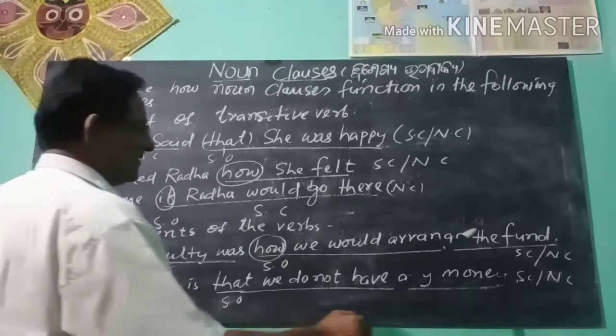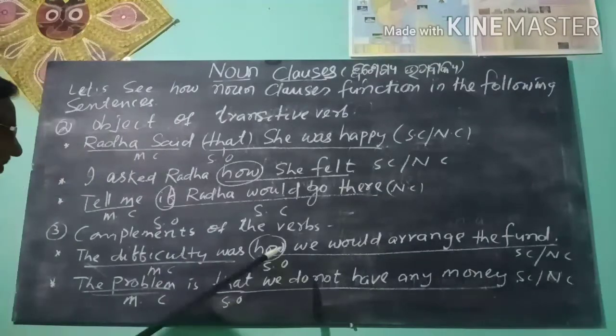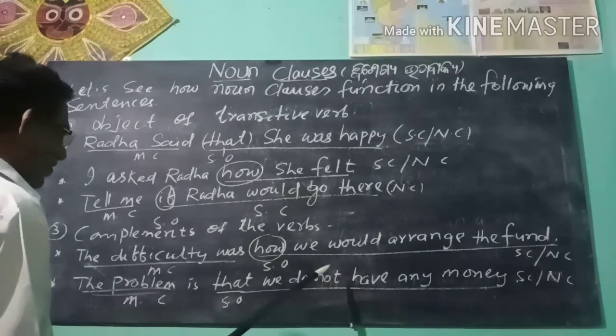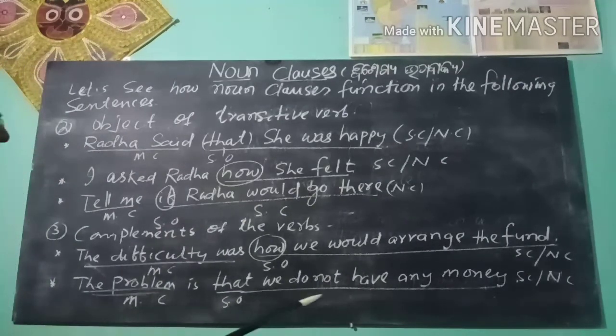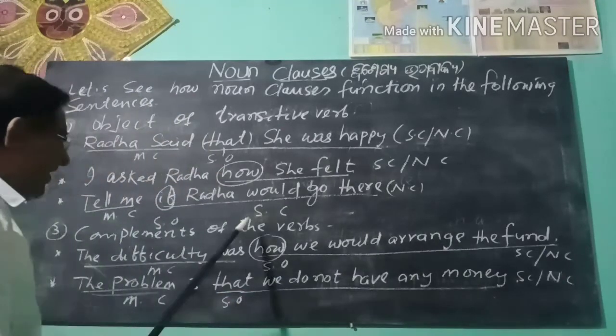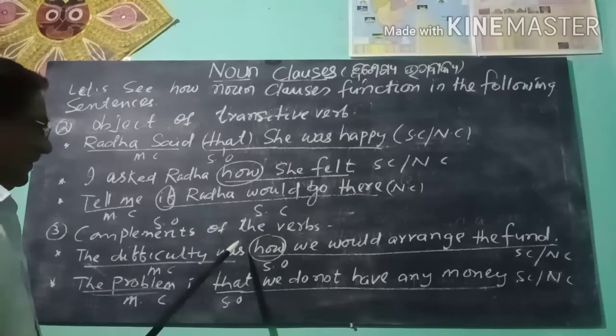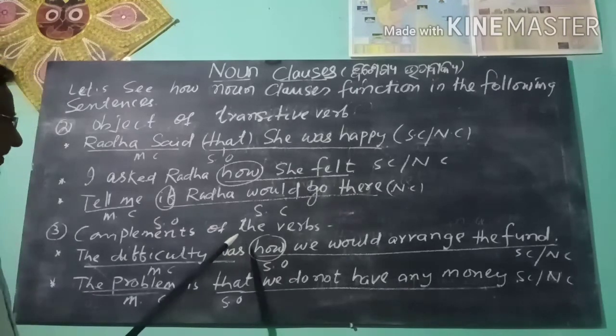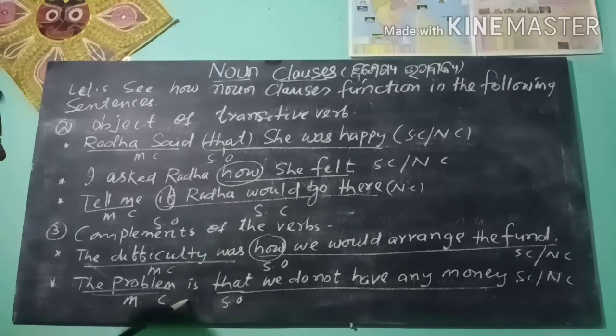So these are complements. Here the noun clause works as complement of the be verb, intransitive verb was and is.